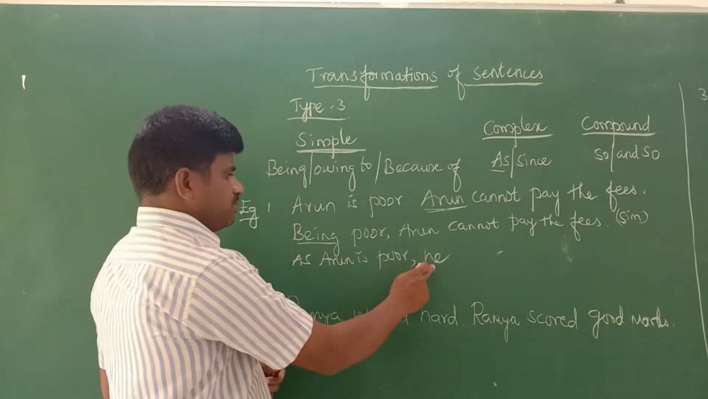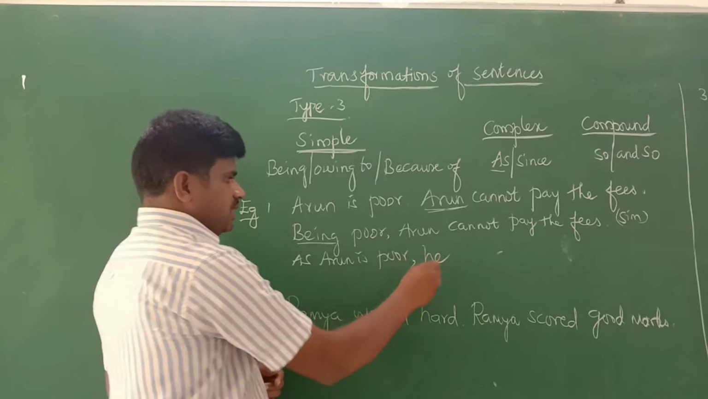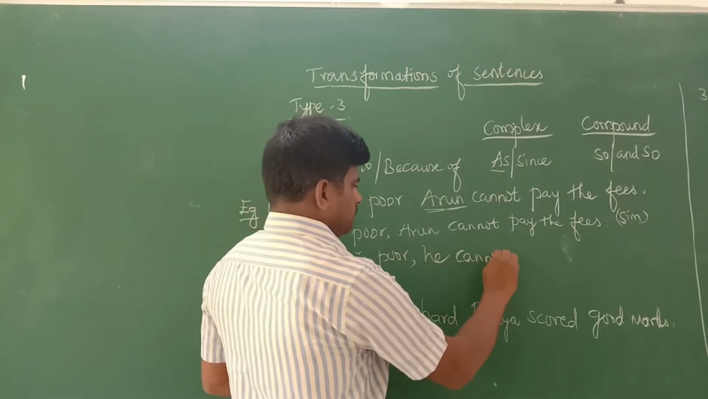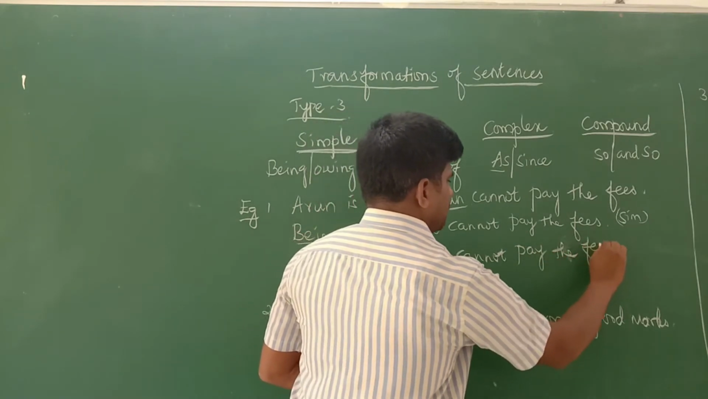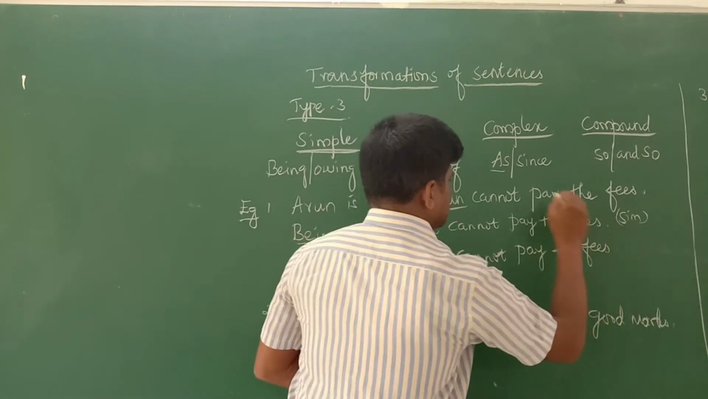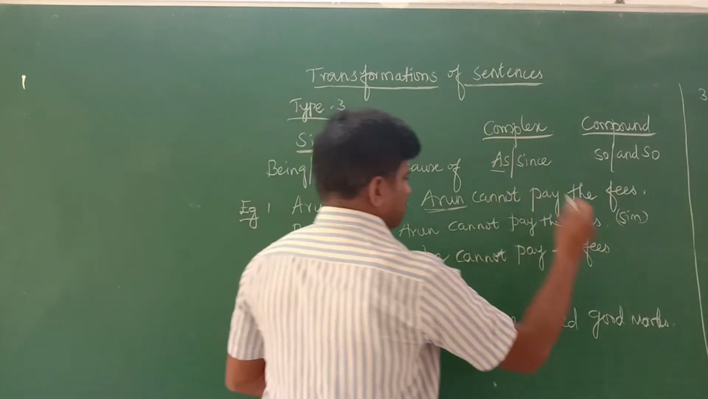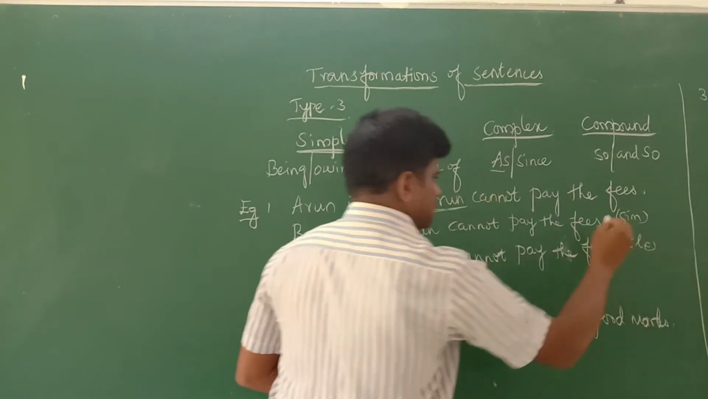Masculine gender, so we should use the pronoun he. So he cannot pay the fees. He cannot pay the fees. This type where we are using "as" is complex.